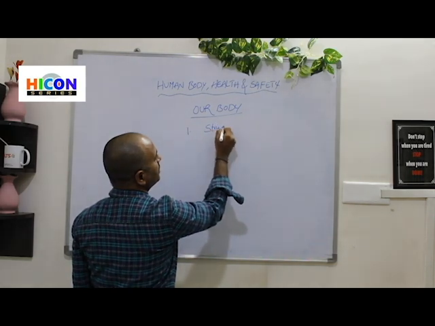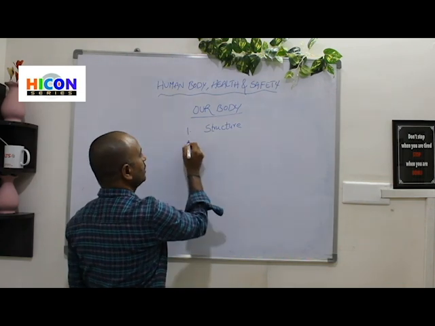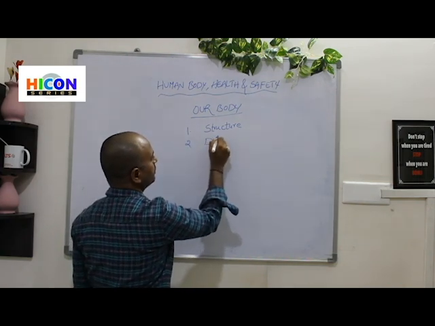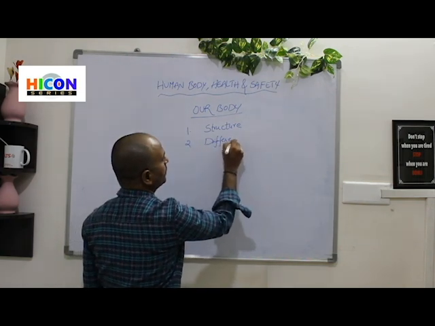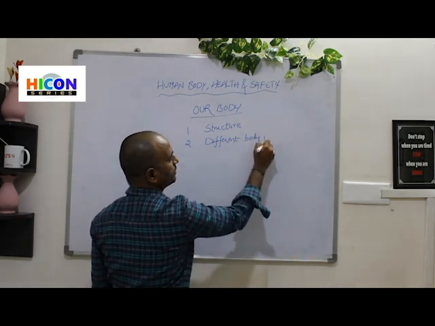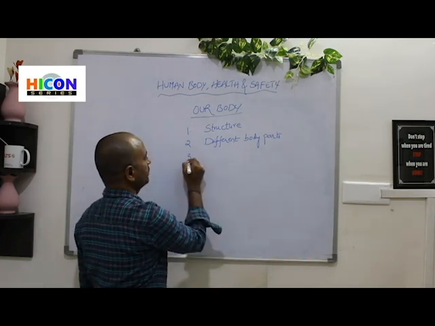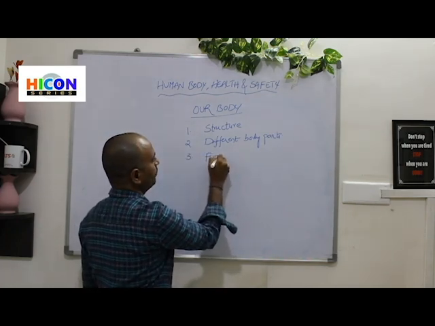That means the structure and different body parts, and their functions.